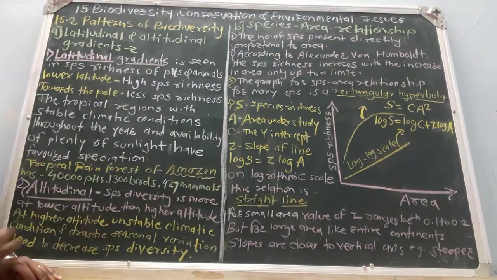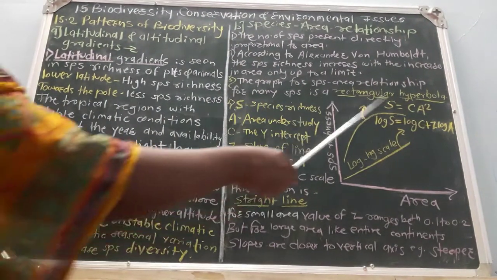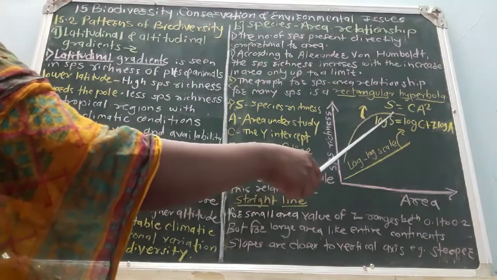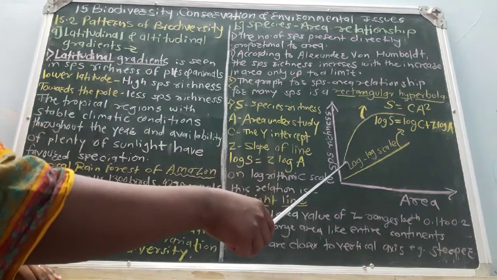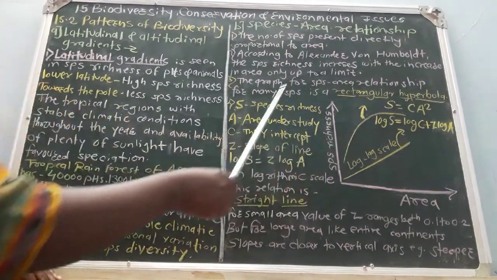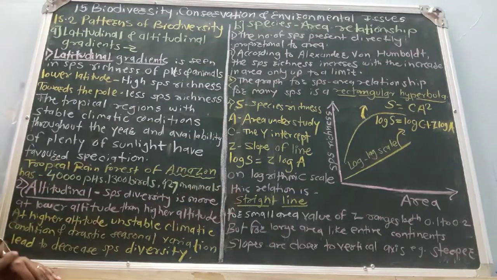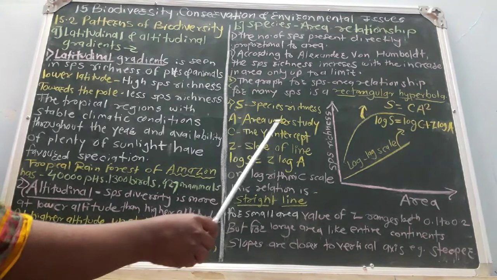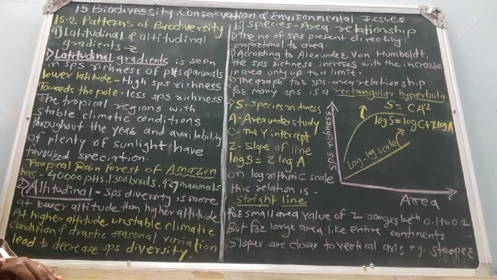For many species, the graph is always a rectangular hyperbola. So this is the shape, a rectangular hyperbola. In this graph, S stands for species richness, and A stands for the area under study, or the sector under study.